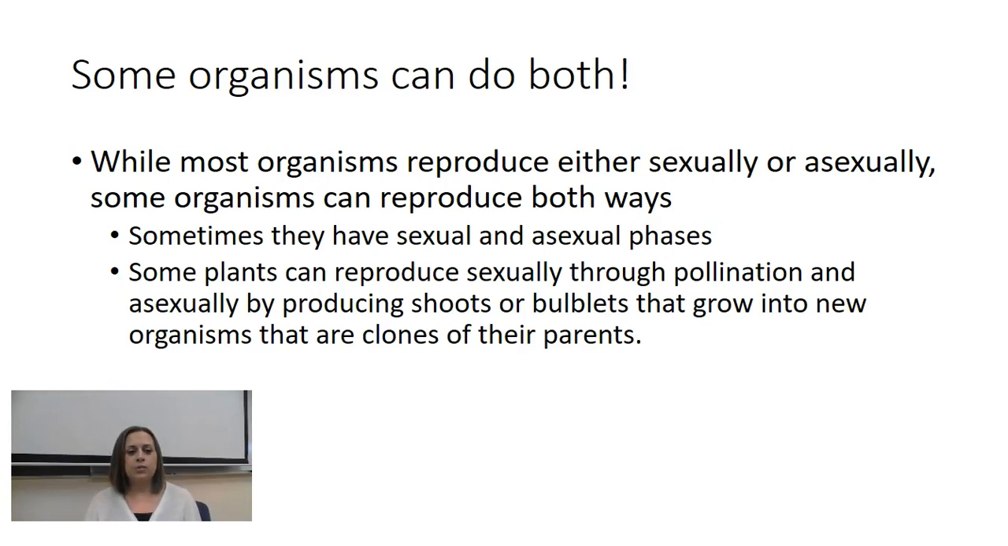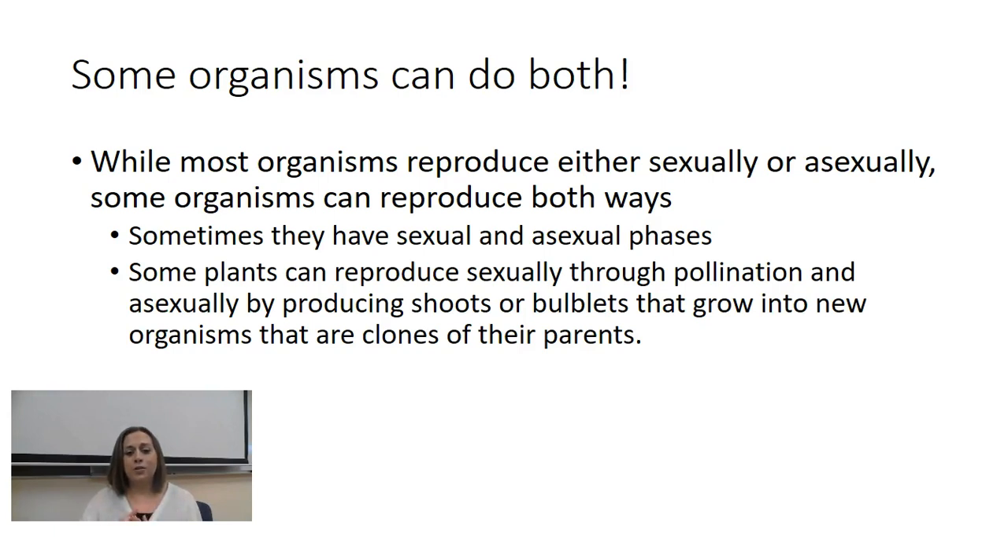And then you've got some types of plants that reproduce sexually through pollination. So if they get pollinated, like a bee comes in, drops off pollen from another flower or another plant, they can reproduce sexually. But then you also have plants that can send off shoots or runners or bulblets, which are little parts of the plant that can move to a new area, and they essentially just grow into a whole new plant that is genetically identical to the parent. And so that is considered asexual reproduction.